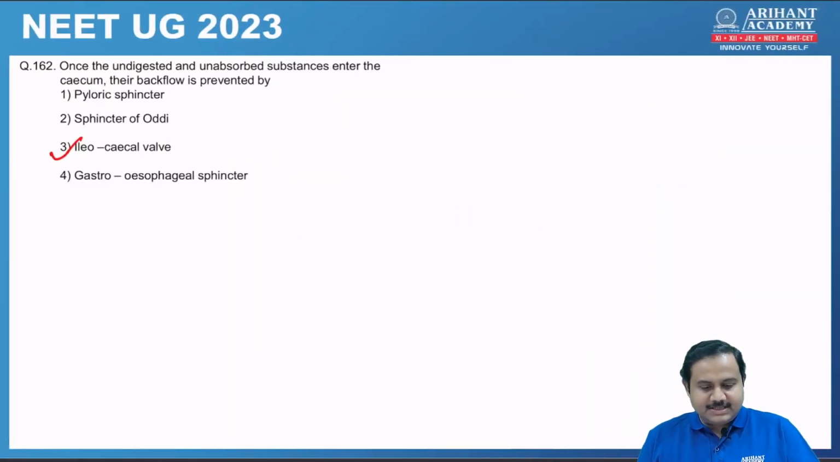Next one, once the undigested and unabsorbed substances enter the caecum, that is the large intestine, their backflow is prevented by. So the answer is the ileocecal valve, that is option 3. Because you know the ileocecal valve is at the junction of the small and large intestine, that is ileum and caecum. And any valve in our body is to prevent backflow.